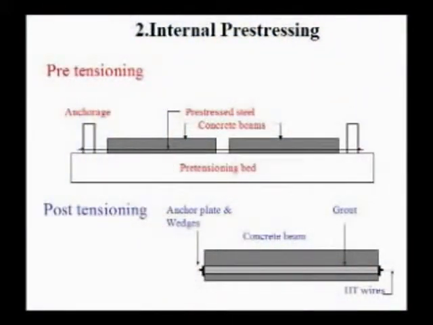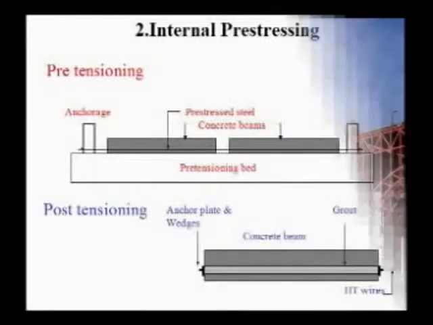Which you operate first, whether tensioning of the prestressing steel or casting of the concrete, accordingly you can name the member. If tensioning is done first, the product you are having is called a pre-tensioned product. If the casting is done first, then it is called a post-tensioned product. Now at this stage you can ask a question: how is it possible to cast a concrete member without steel tensioning? It is possible. If you look into the figures given in the lessons and also the slides later you will be having, you can observe the technique behind obtaining pre-tensioned products and post-tensioned products.